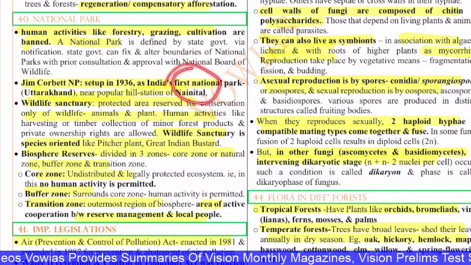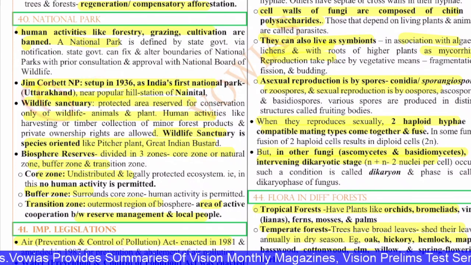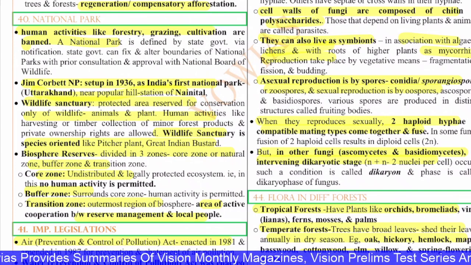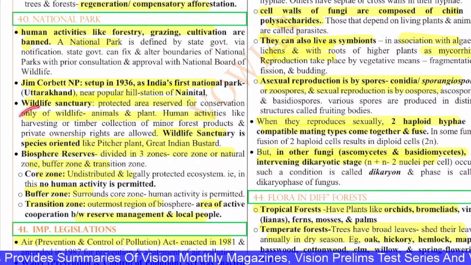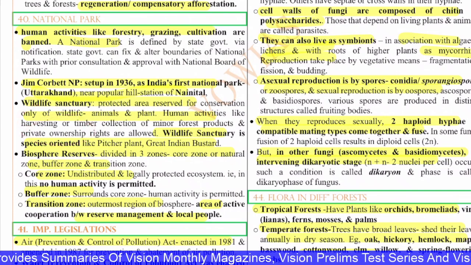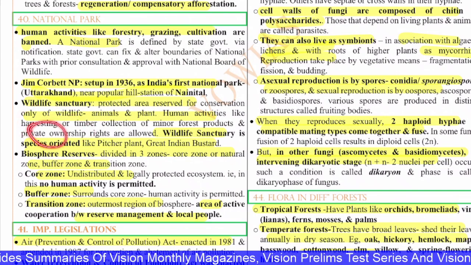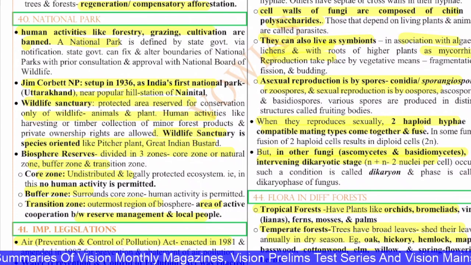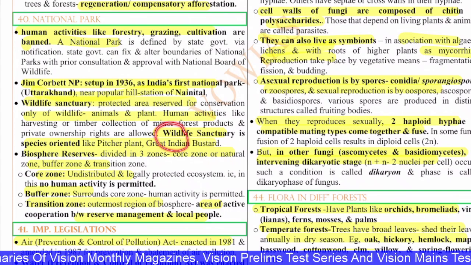It is near Nainital. And a wildlife sanctuary, if you see, is a protected area for the conservation of wildlife, animals and plants. Human activities like harvesting or timber collection of minor forest produce, and private ownership rights are allowed. The wildlife sanctuary is species oriented, like the pitcher plant, Great Indian Bustard and all.